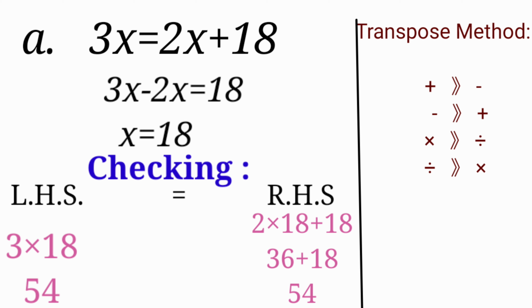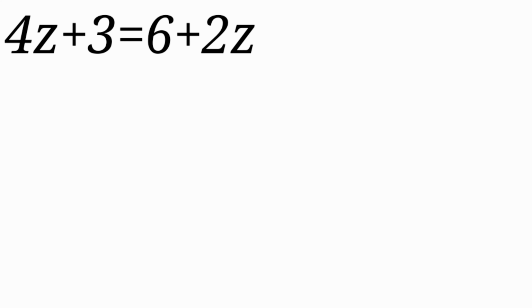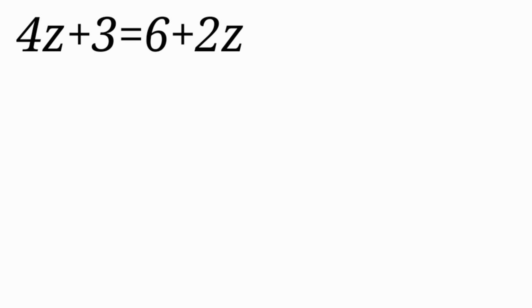So this is an equation because left hand side is equal to right hand side. Now coming to our next part. 4x plus 3 is equal to 6 plus 2z. Again we'll transpose the terms, so that the same terms will be on one side and the others on the other side.